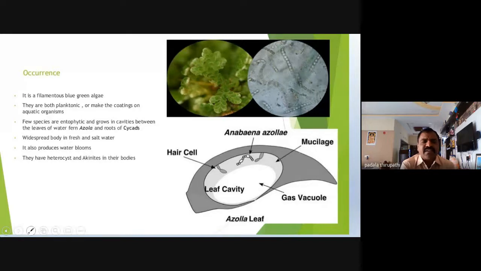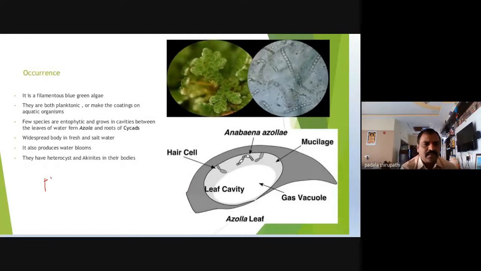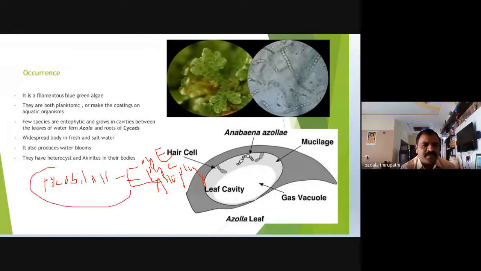Phycobilins are special pigments present in red algae and blue-green algae. In yesterday's class we already discussed some of the pigments. Along with chlorophylls, the phycobilin pigments are present in both red algae and blue-green algae. These phycobilins are classified into three: number one, phycoerythrin; phycocyanin; and allophycocyanin. These are the three types of phycobilin pigments present in red algae and blue-green algae.